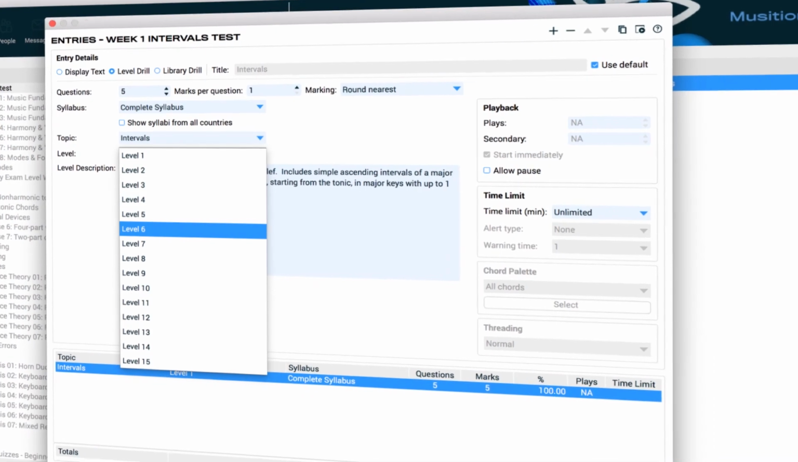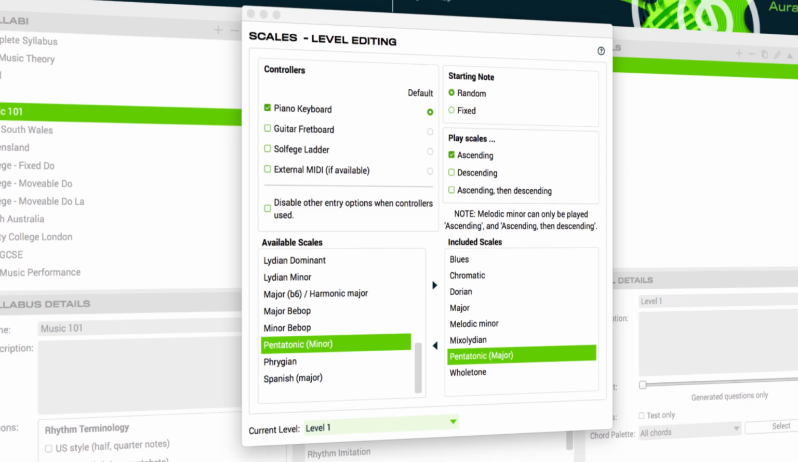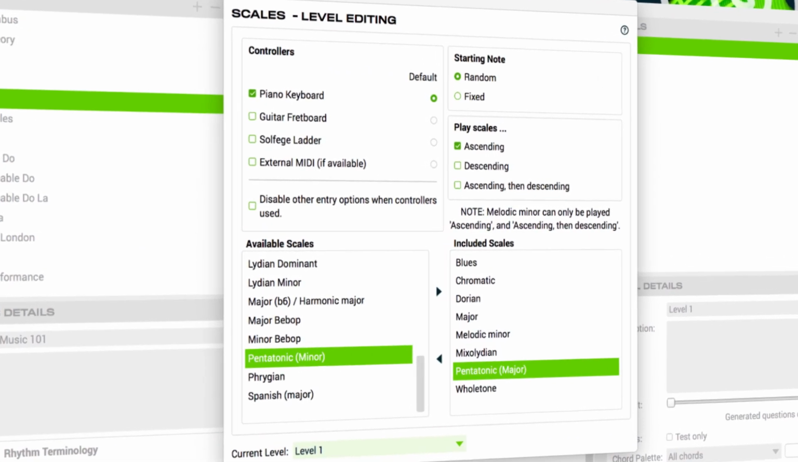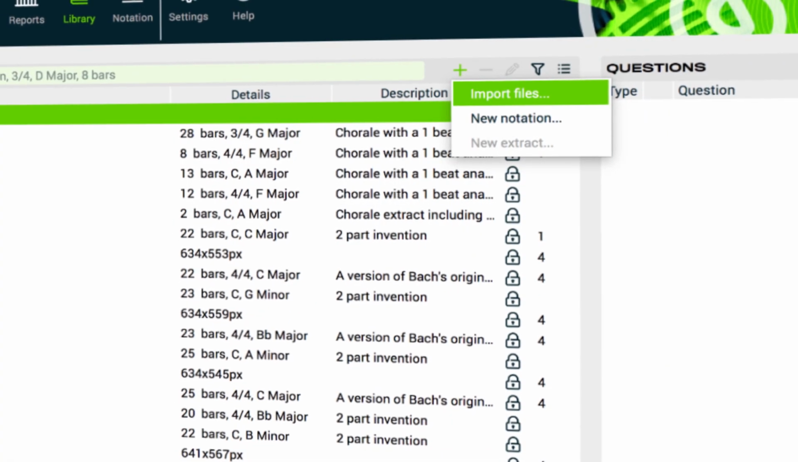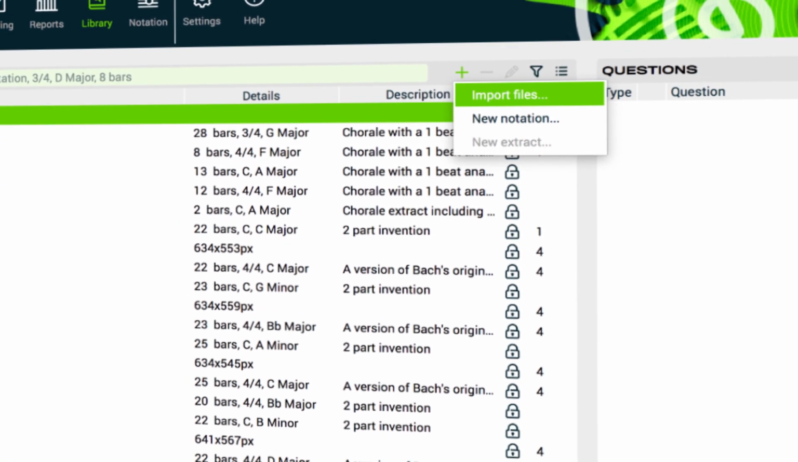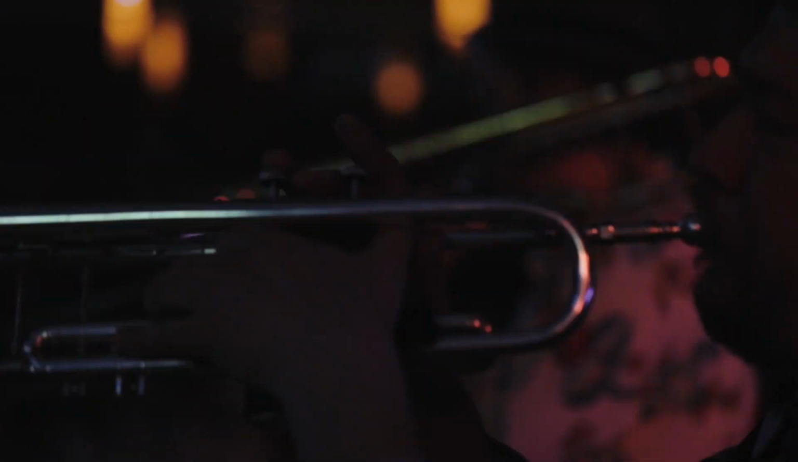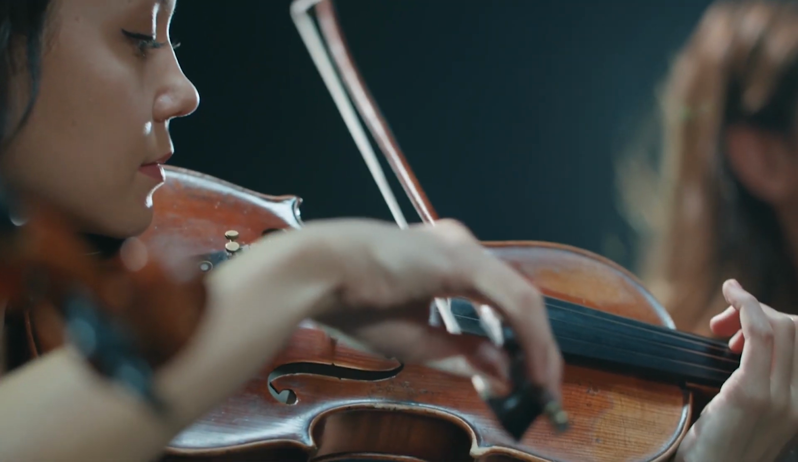Create custom worksheets, assignments, and courses. Import your own audio and notation. Create questions that meet your curriculum needs. Students can learn the same skills that professional musicians use every day.